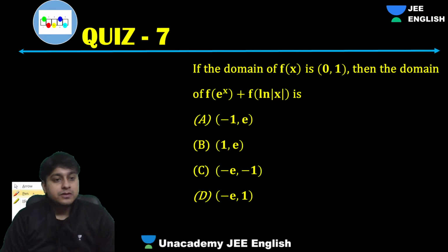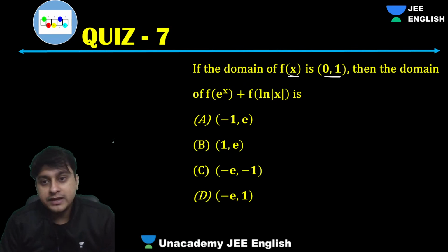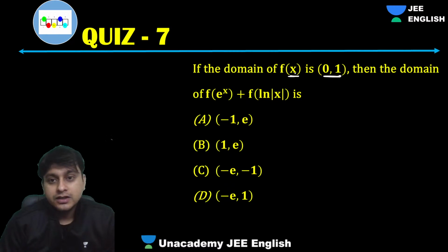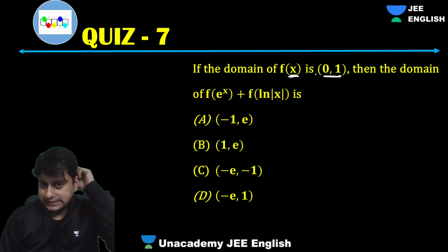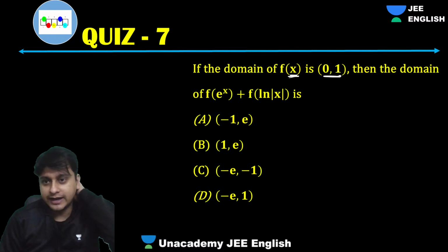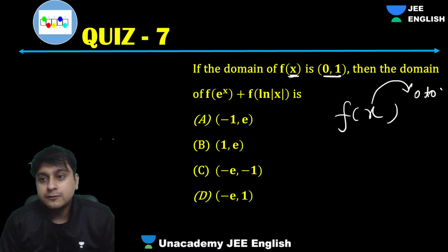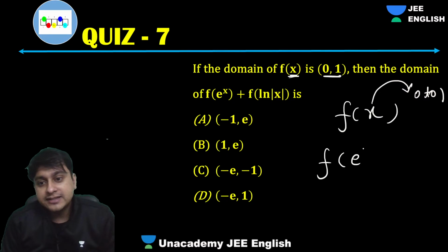See, guys, what they're saying is f of x domain is this. So f of x will be defined when your x is between 0 to 1. Okay, very good, Jay Rami, correct answer. So, guys, f of x is defined when this x is between 0 to 1. So f of e power x will be defined when your e power x is between 0 to 1.